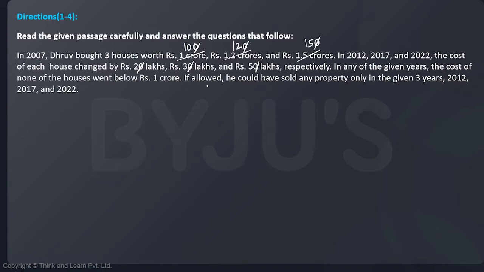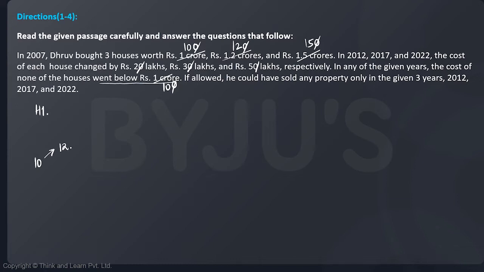Since we have three houses, let's call the first one house 1. House 1 in 2007 was at a price of 10. So let's write 10 here. And then it changed by 2, so it became 12. It can also reduce and become 8, but 8 would mean 80 lakhs. It is given that none of the houses went below rupees 1 crore. 1 crore here would mean it did not go below 10, right? 1 crore is 100 lakhs, so we can again get rid of a zero. It's all relative.